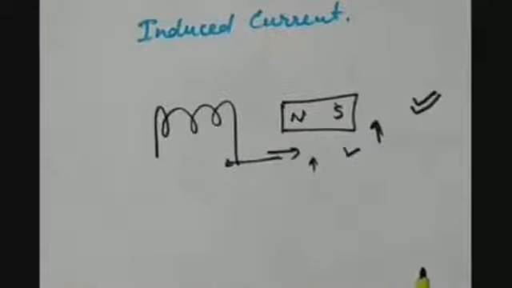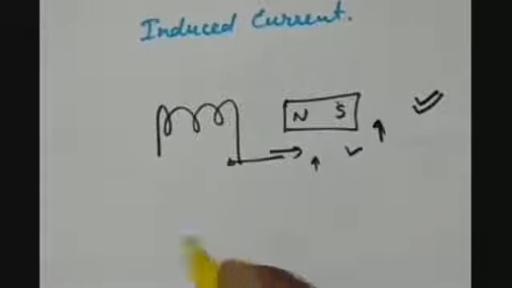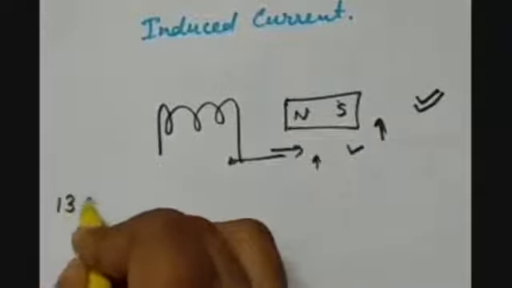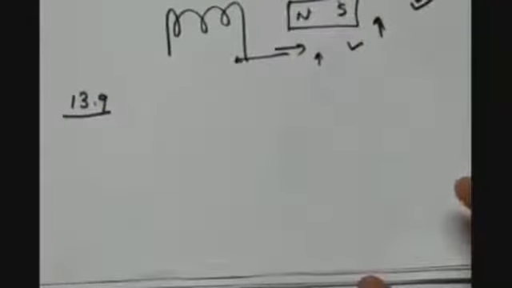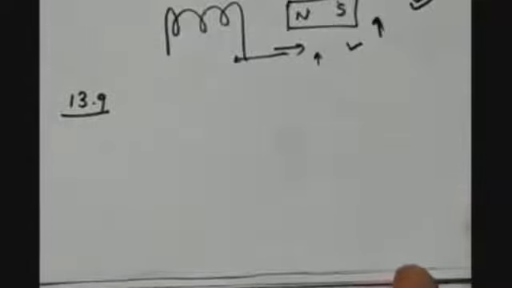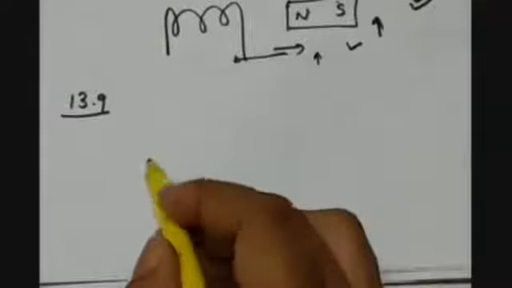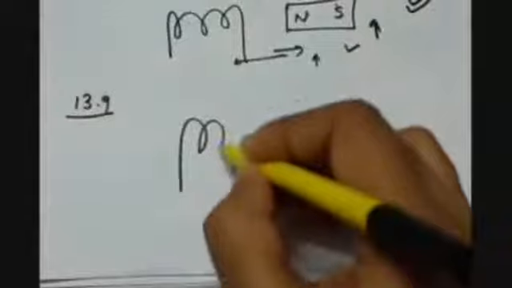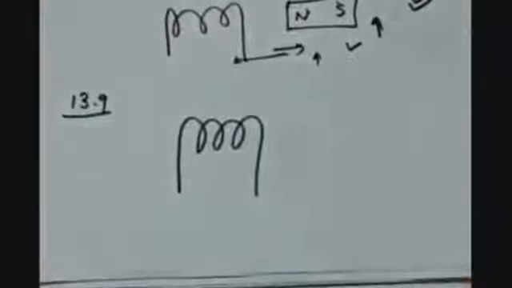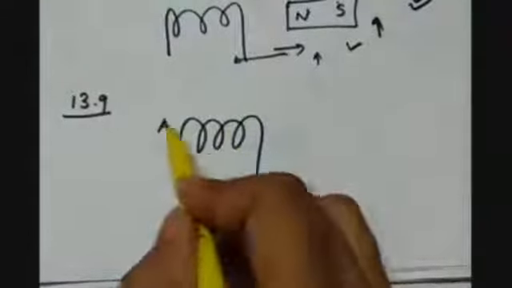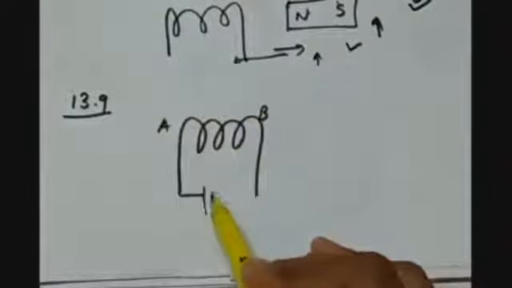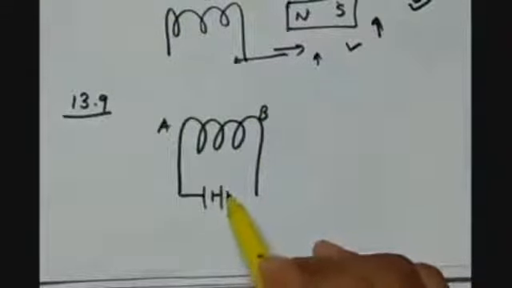So there is one more activity in your NCERT book, that is activity number 13.9. In this activity, we have one coil which is having a current flowing in it, let's say it is AB, and this is connected with a battery.